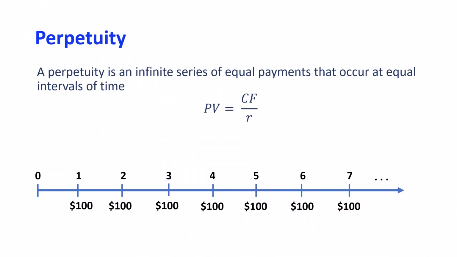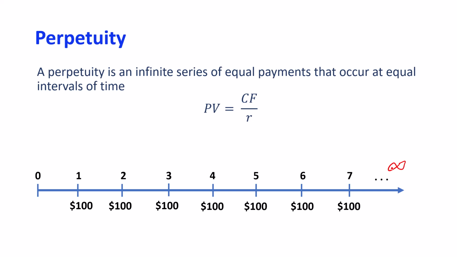Perpetuities are similar to annuities, ordinary annuity, except that we don't have any end to the cash flows. The cash flows are infinite. If you remember, for the ordinary annuity, we had it for an n number of periods. But for the perpetuity, we don't have any end in sight.